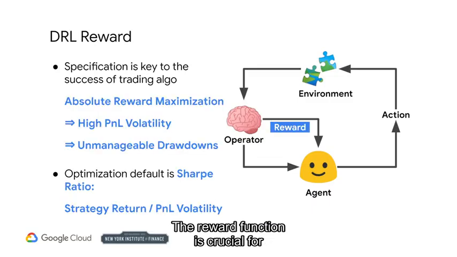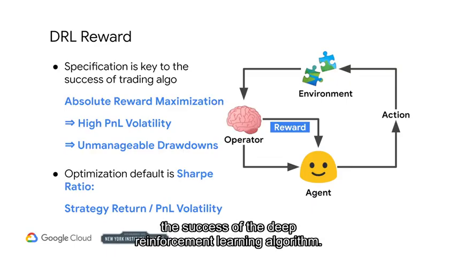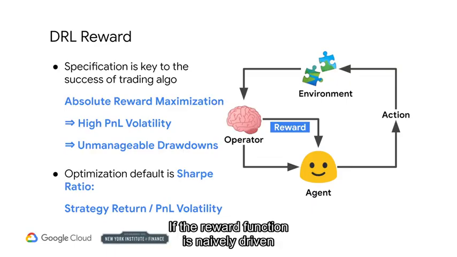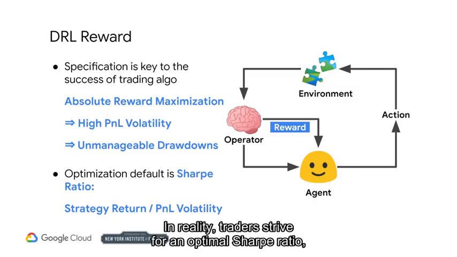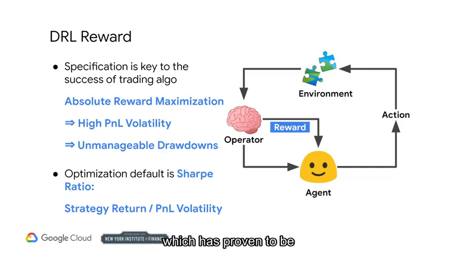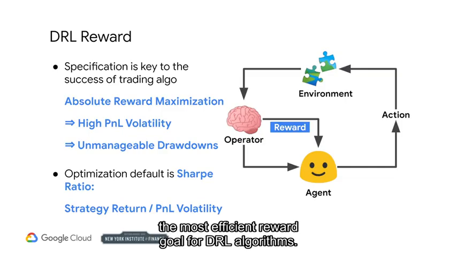The reward function is crucial for the success of the deep reinforcement learning algorithm. If the reward function is naively driven by absolute maximization of potential profits, the algorithm will start placing highly risky bets, underestimating the potential losses in the name of reaching its ultimate goal. In reality, traders strive for an optimal Sharpe ratio, which has proven to be the most efficient reward goal for DRL algorithms.